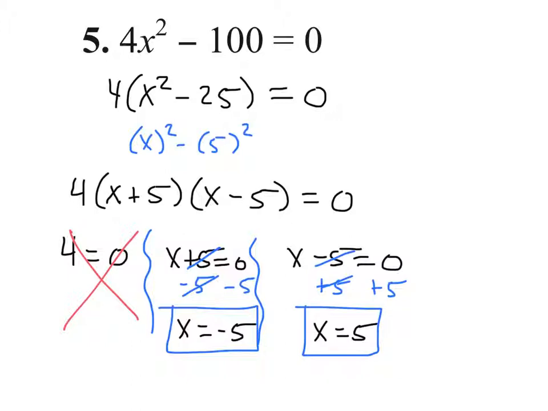So do we just leave 4 out of the answer then? Yeah, 4 is not an answer, because 4 does not equal 0, so we cross it out. Our only answers are negative 5 and positive 5. What if you wanted to check your answers? What would you do? Plug it back in. You would take negative 5 and plug it into the original any place you see an x, and you would work it out and see if it works. What if I want to check the positive 5? Well, again, I plug that positive 5 into the original any place I see an x and see if it works, okay?